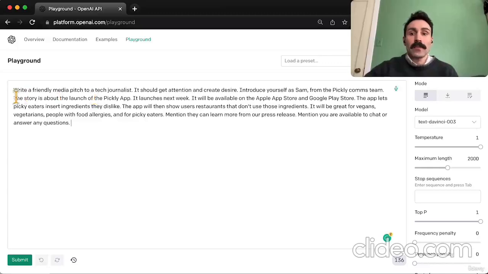Notice how in this first line, I define the task, the audience, and I set the voice and tone. So the voice and tone is friendly, the task is to write a media pitch, and the audience is a tech journalist. I also give it some more instructions that it should get attention and create desire. Now I'm also going to give it some context.